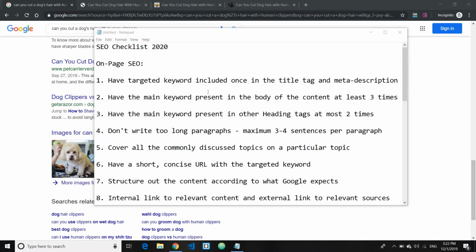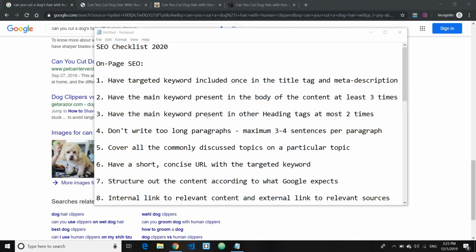But from my experience, regardless of how long you have written your content, Google is now getting smarter and smarter, and it can recognize what the content is all about. I find that 3 to 4 times is an ideal number, which will also prevent any possibility of over optimization, which may decrease your ranking or not make your rank as high as it should be.